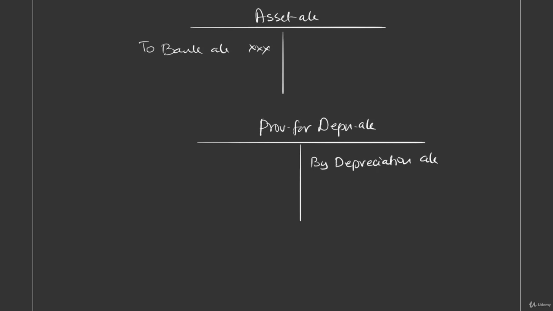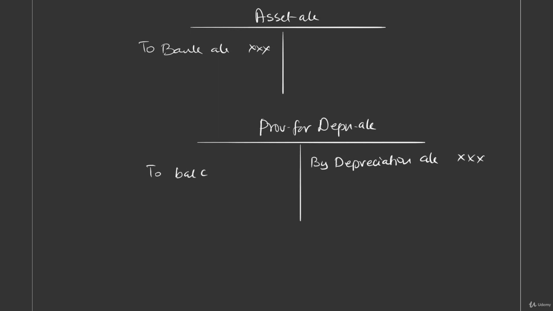Okay, this will be repeated year after year. So this is the depreciation for the first year. At the end of the year, this will get carried on, right? Then again, you will have the next year depreciation. So this will continue because depreciation account debit to provision has been created.